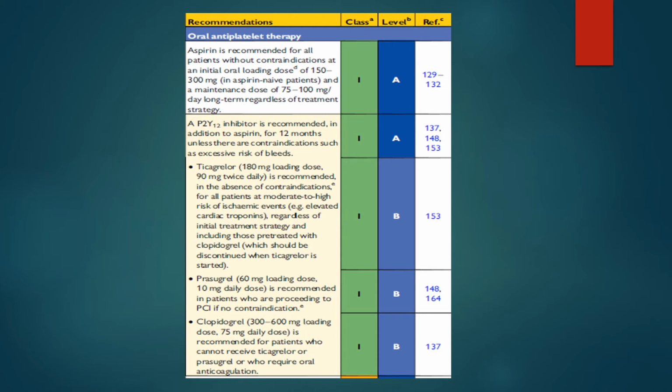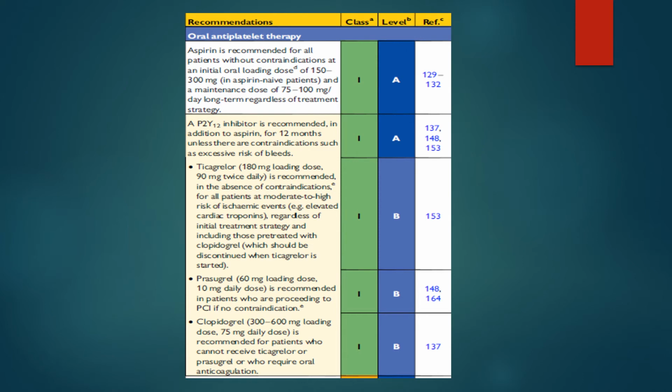The maintenance dose is 75 milligram, which is the lowest dose you can give, and the maximum dose is 100 milligram per day, long term, irrespective of the treatment strategy. Whether the patient continues on medical treatment, or has coronary angiography, PCI or CABG, the long term dose for aspirin is 75 to 100 milligram per day.